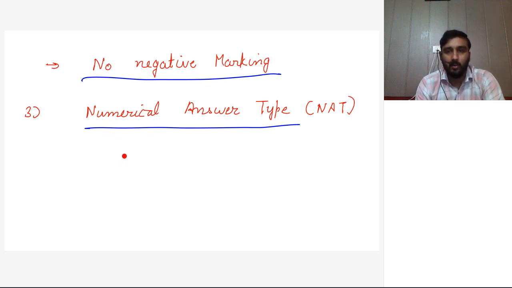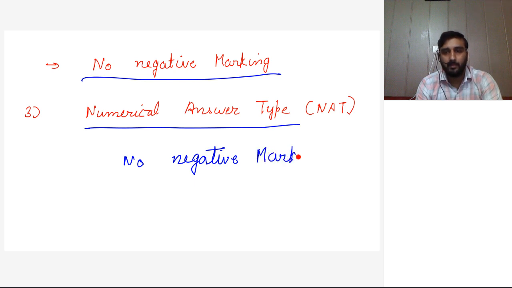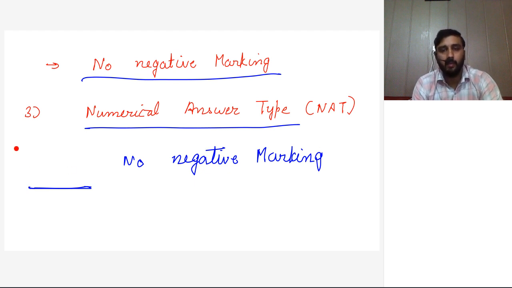Numerical answer type questions also have no negative marking, as in previous GATE exams. In numerical answer type questions there will be no options. It will be fill in the blanks questions. Blank will be there and you have to type the answer here, and in this also there is no negative marking.